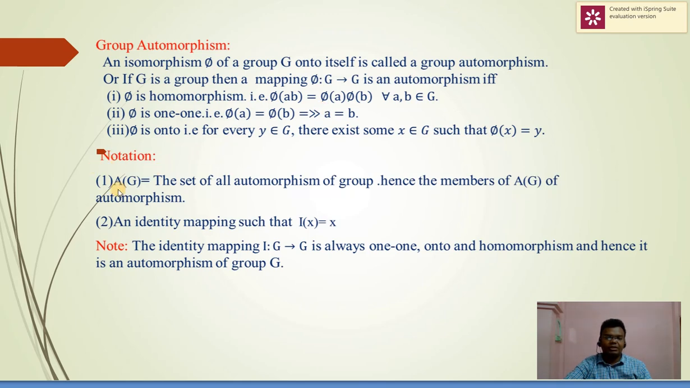Notation of automorphism: A of G. Sometimes we denote small a of capital G as the set of all automorphisms of group G, hence a member of Aut of G is an automorphism. And second, an identity mapping such that I of x is equal to x. Note, the identity mapping I from G to G is always 1-1, onto and a homomorphism, hence it is an automorphism of a group G.